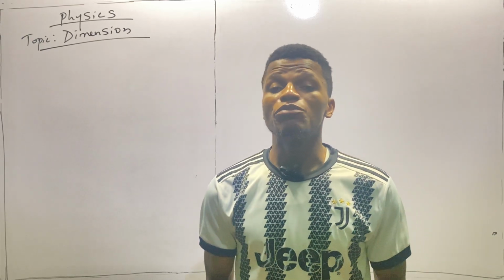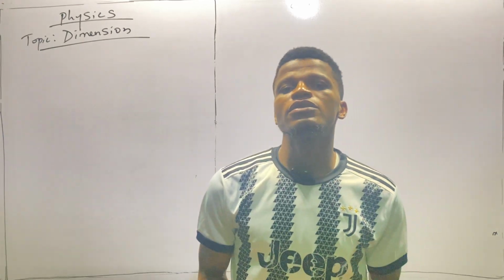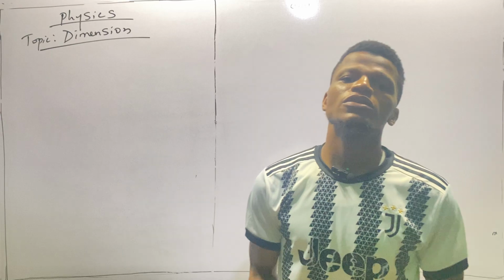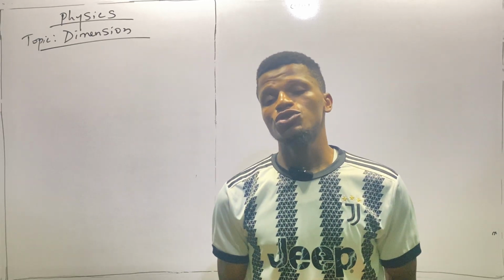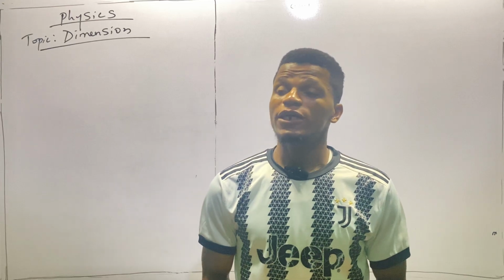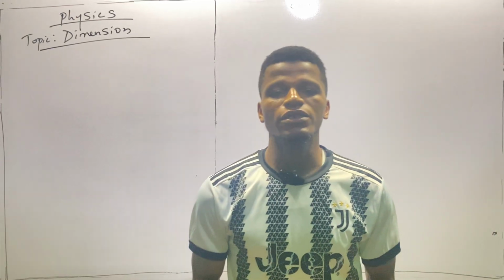Meanwhile, we have seven important fundamental quantities, which are time, length, mass, amount of substance, temperature, electric current, and luminous intensity. Among these seven, the three most important are mass, time, and length.